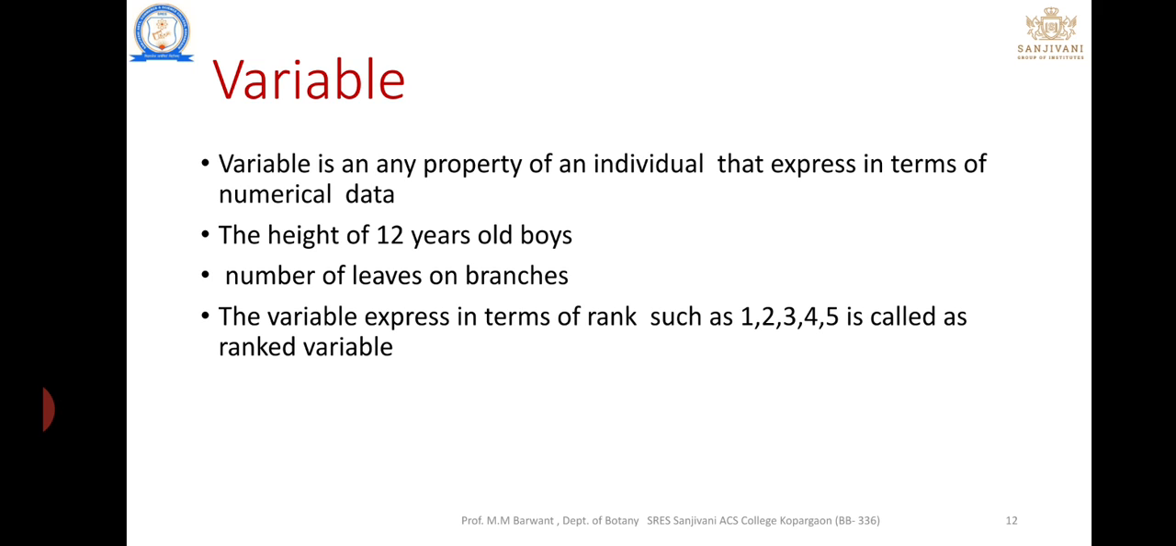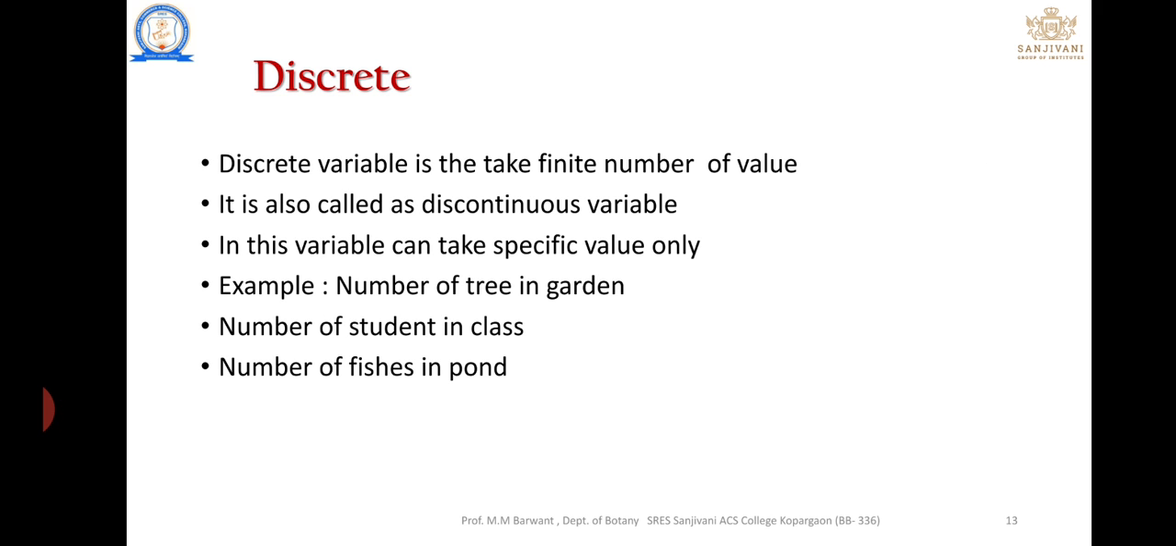A variable expressed in terms of rank, such as 1, 2, 3, 4, is known as a rank variable. Get it? What is a variable and how do we define a variable? Next are the types of variable. There are two types of variable: discrete variable